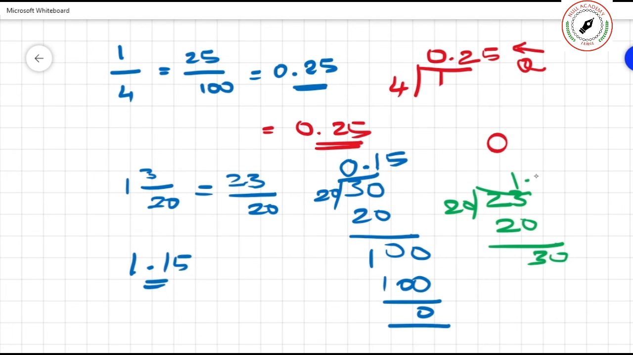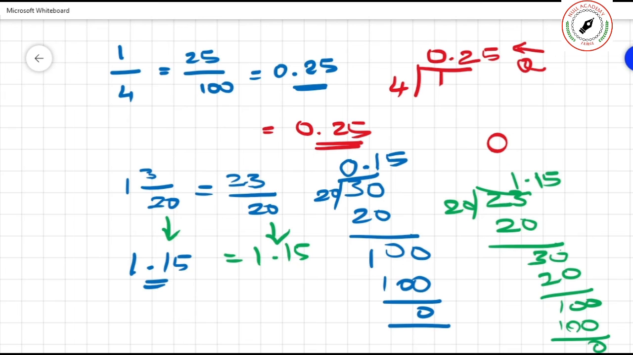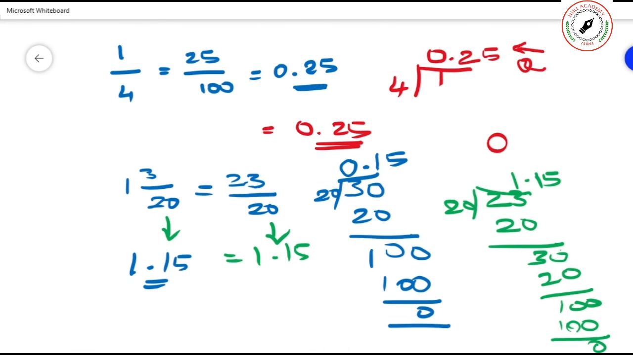Okay. How much? 1 20 is 20. Then you will get remainder 0. Then add another 0. Then you will put 5, 5 20s are 100. That's it. So you are getting the same answer for this one. Both are straightforward. So 1.15 is the decimal representation of 1 and 3 by 20. Okay. This is how you have to do your work.